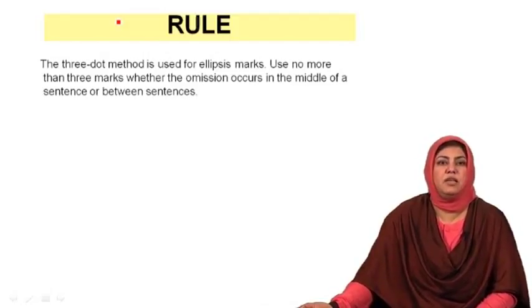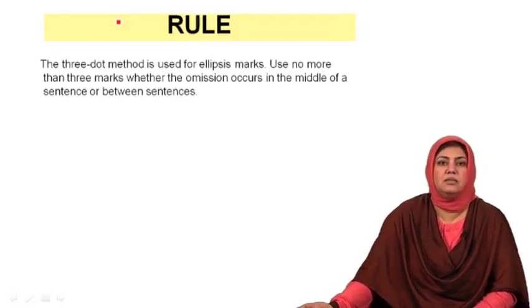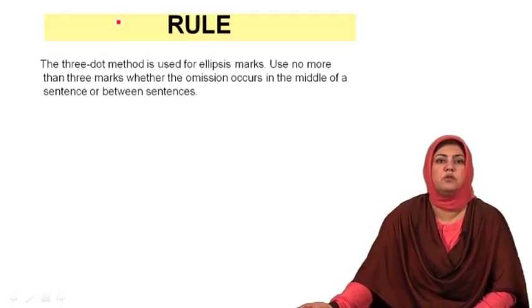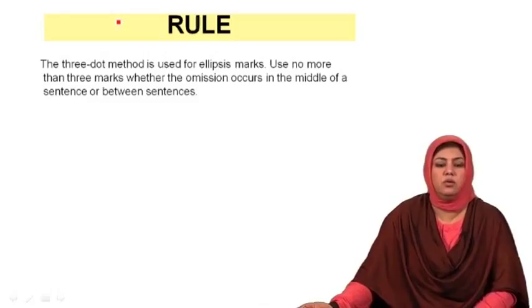In the same way, when you are quoting a small paragraph or more than two sentences at a time and you want to skip some sentence in between, you can use ellipsis marks, that is three dots, to indicate that some part is skipped because it was not found relevant. And then you can continue with the rest of the sentences that you want to quote.